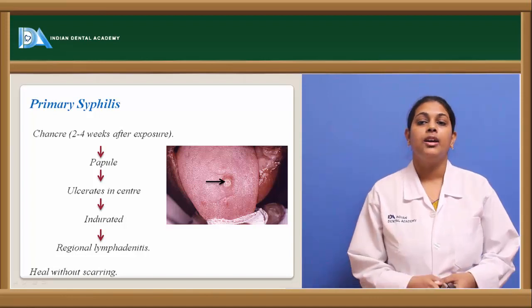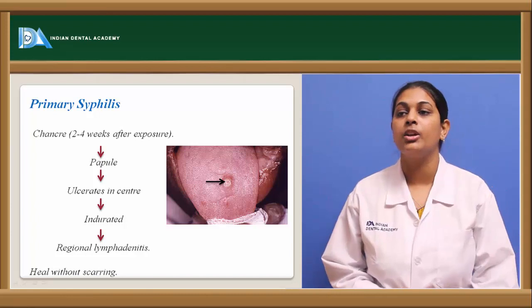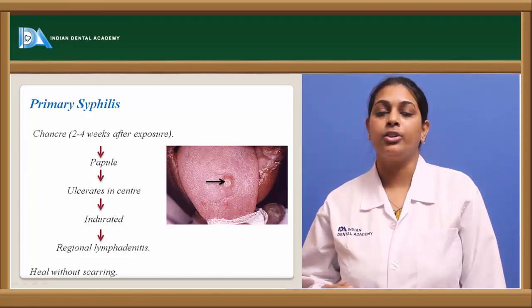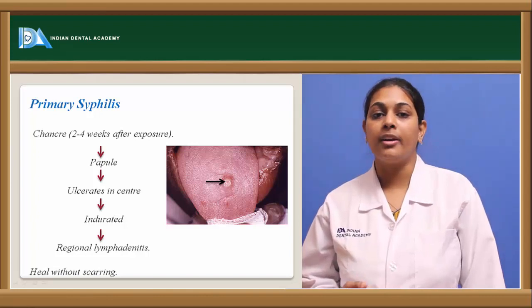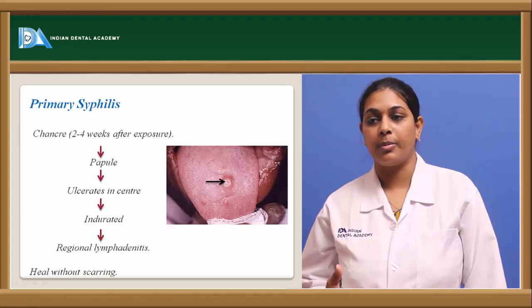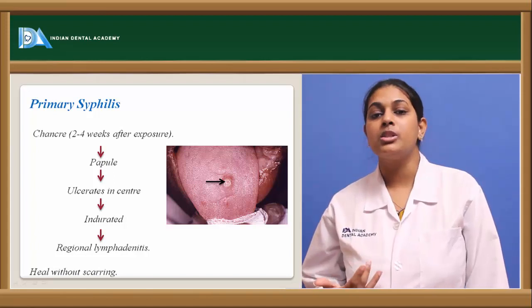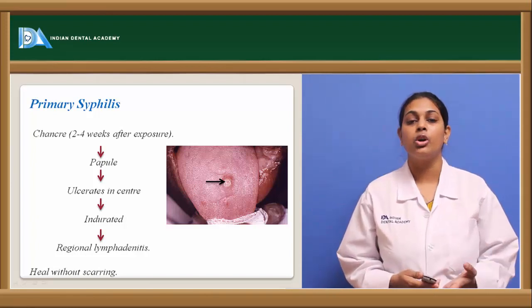an ulceration. In the picture we see the central ulceration, and peripherally we see the induration, this hard outgrowth. This is followed by regional lymphadenitis, where the regional lymph node starts showing inflammation. In primary syphilis there is no scar; it heals normally without scarring.